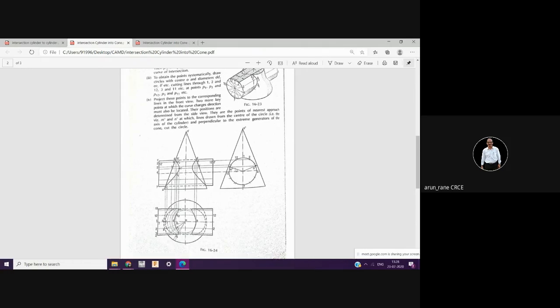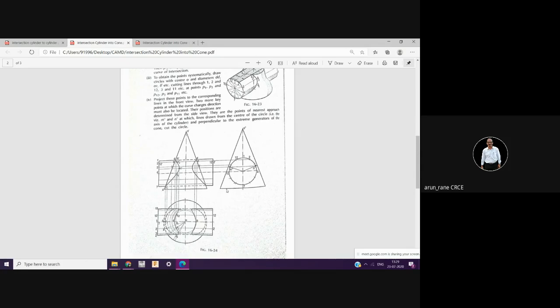The second thing is regarding these points m and n, they are not mentioned explicitly. How to get this m and n? You should draw tangents. I have done this in college on the drawing board. I don't have it at home. Unfortunately, everything is left in my cabin on my desk.